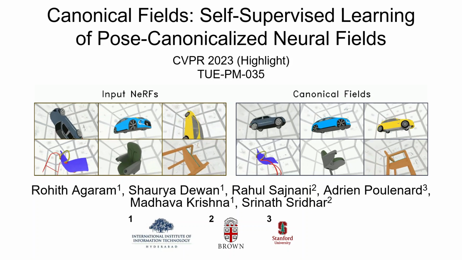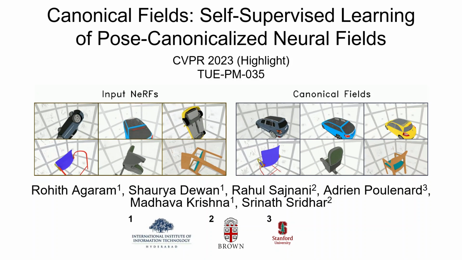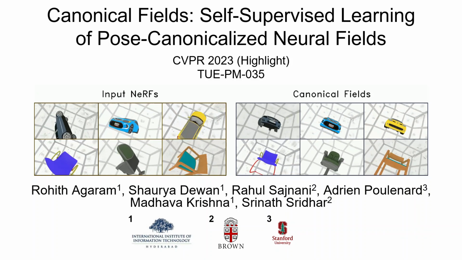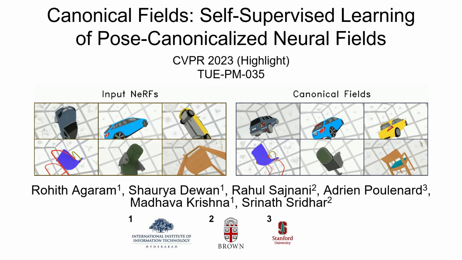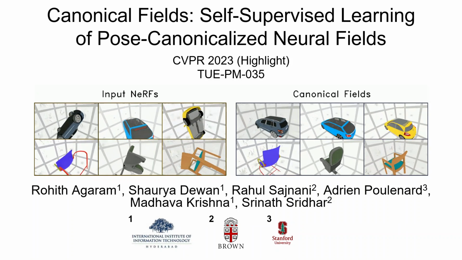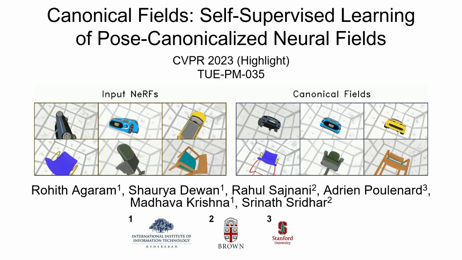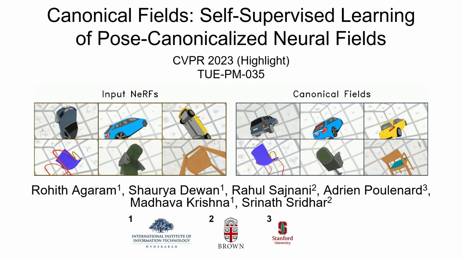Canonical fields: self-supervised learning of post-canonicalized neural fields. The application of neural fields, that is, coordinate-based neural networks that implicitly parameterize signals in visual computing, has led to remarkable progress on various computer vision problems such as 3D scene reconstruction and generative modeling, leading to more accurate, higher fidelity, and more expressive solutions.